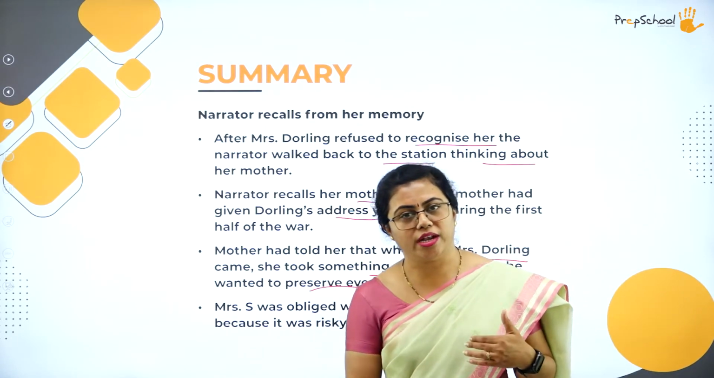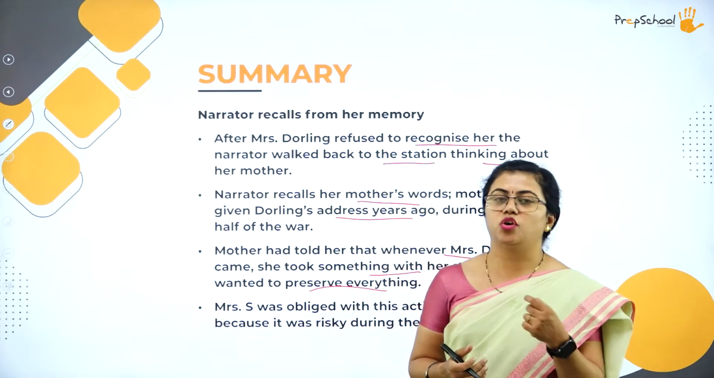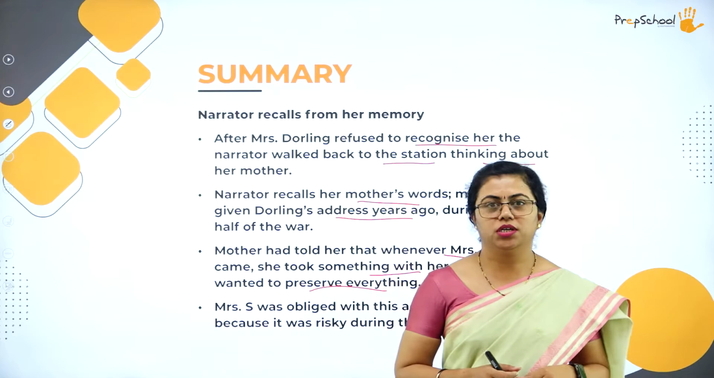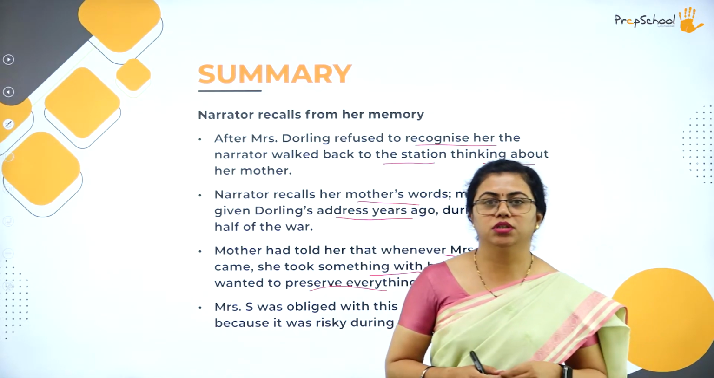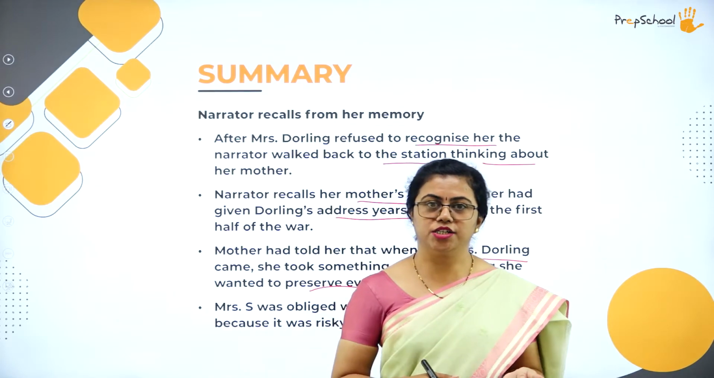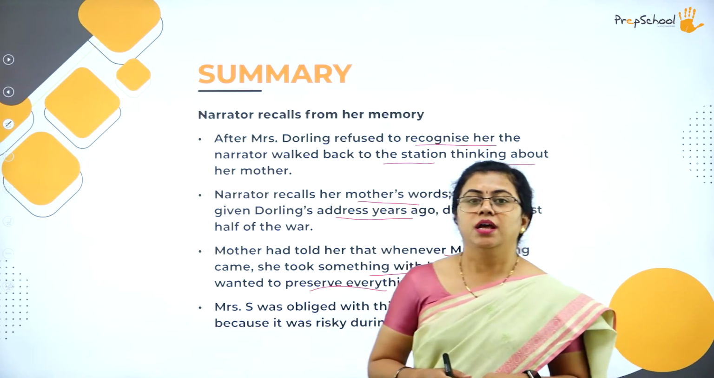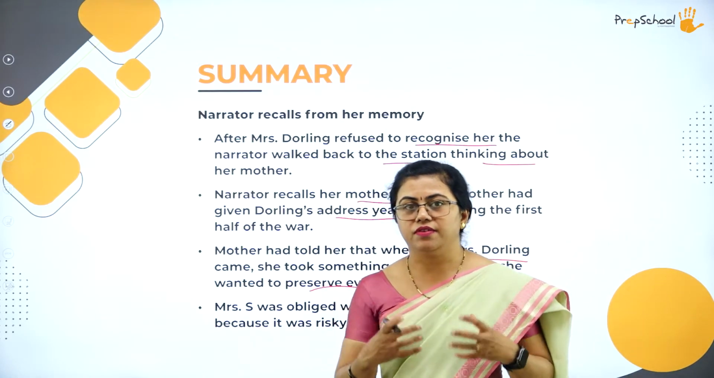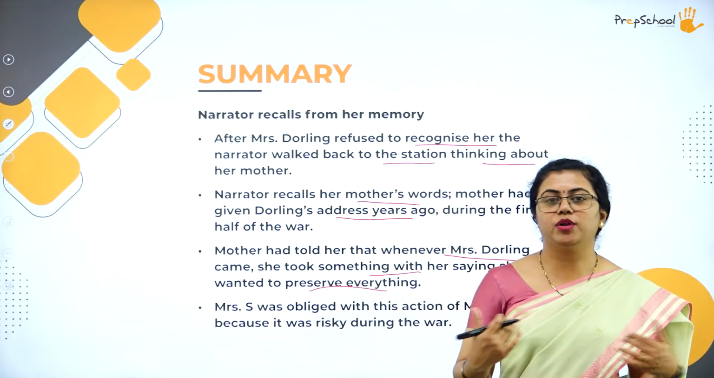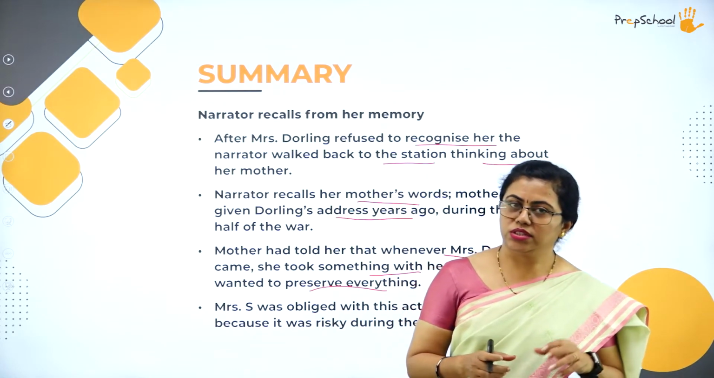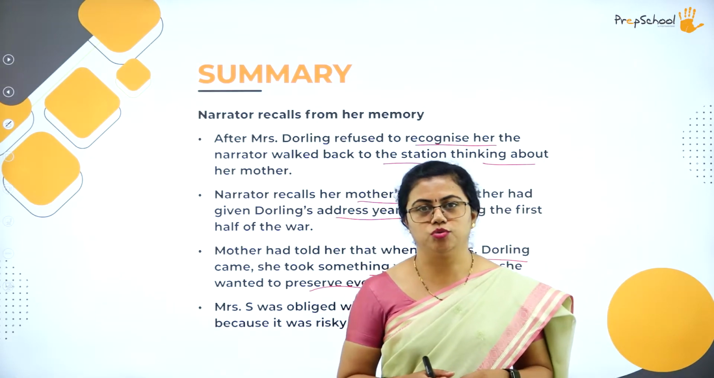Now, all these years Mrs. Darling was not in touch at all. Very recently she had come and renewed the relationship. She was talking to the author's, that is the narrator's, mother. Whenever she visited, she used to take some nice thing with her, because she wanted to preserve everything. If it is war, then any time they had to vacate that place, they would not be able to take all these nice things. Giving this reason, Mrs. Darling took one nice thing whenever she came there.